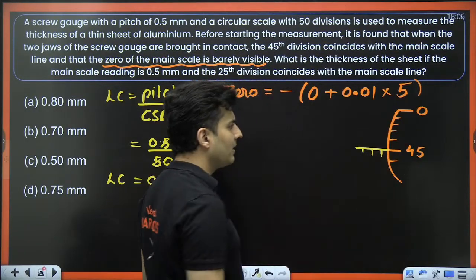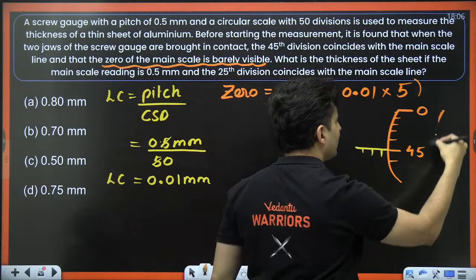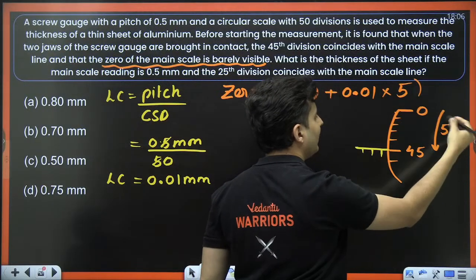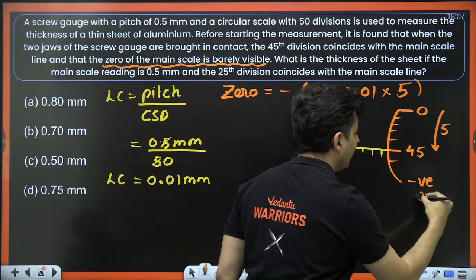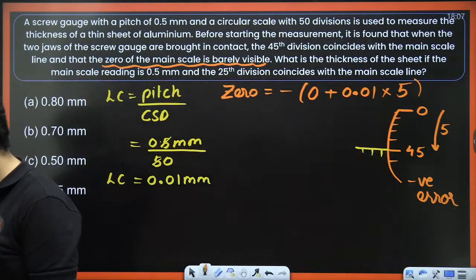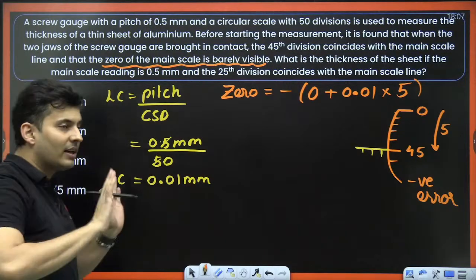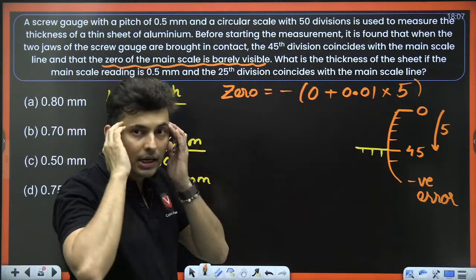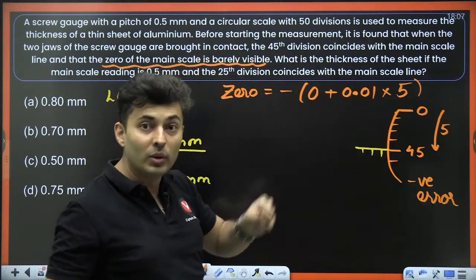So this 45 technically is 5 readings behind. This is why you are getting that negative error. Is this concept understood, my dear warriors? For positive error, it was not a problem. For negative error, it becomes a headache because you are going in the previous rotation. You have gone 5 units behind.